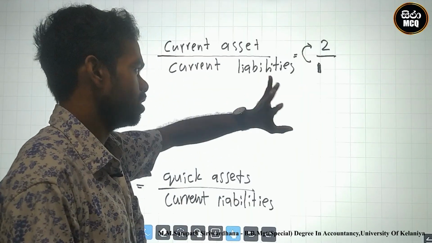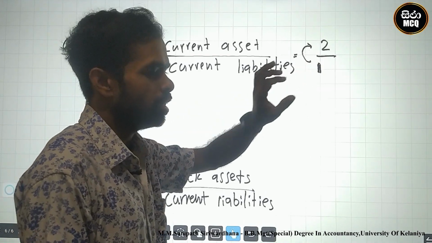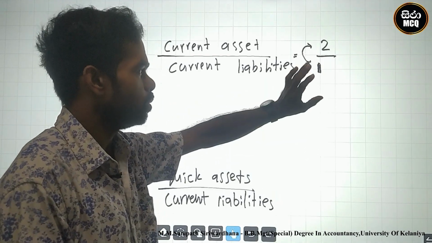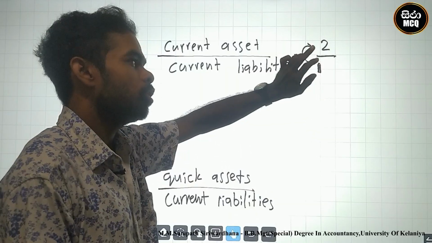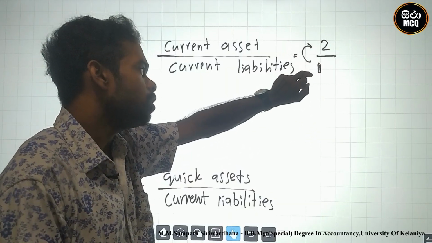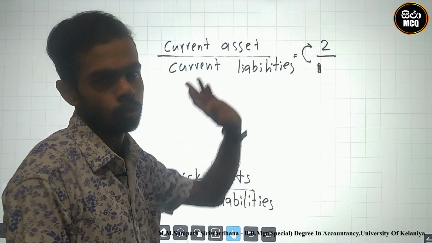This is the current ratio. To pay 1 rupee of current liability we have 2 rupees of current assets.